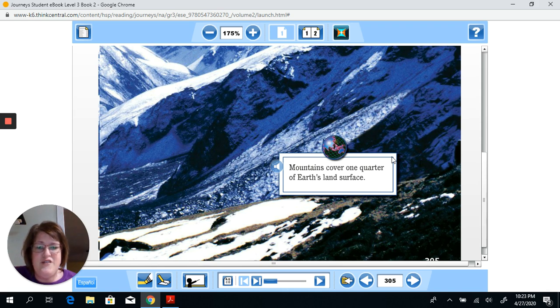I know you guys probably remember me saying all the time, we learn something new every day. I was unaware until I read this that mountains cover 1/4 of Earth's land. So if you took all of the Earth's land surface, divided it into 4 pieces, mountains would cover 1 out of those 4 pieces. So to me, that was very interesting. That's actually quite a bit. I wouldn't have guessed that mountains covered that much of Earth's land, but it does.